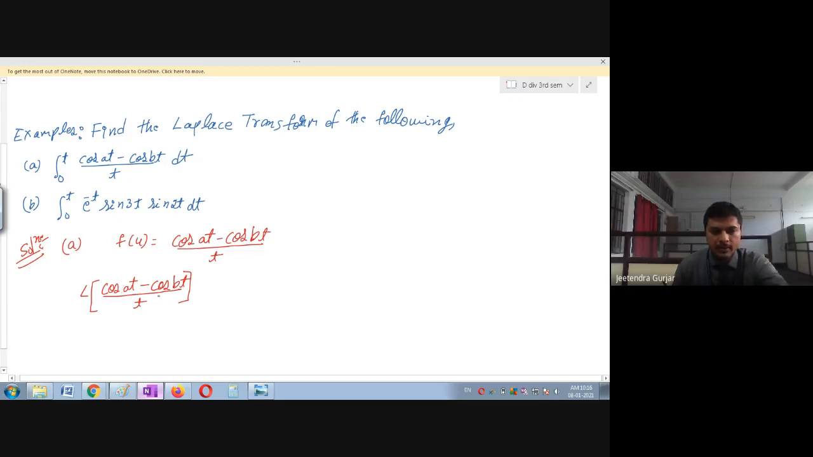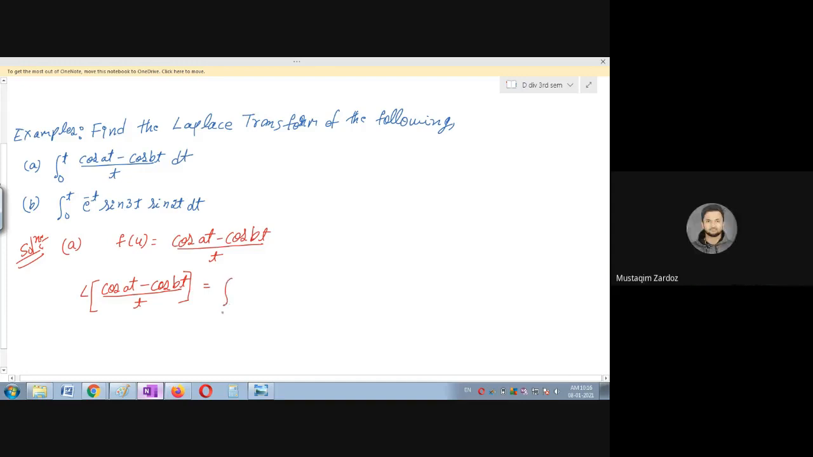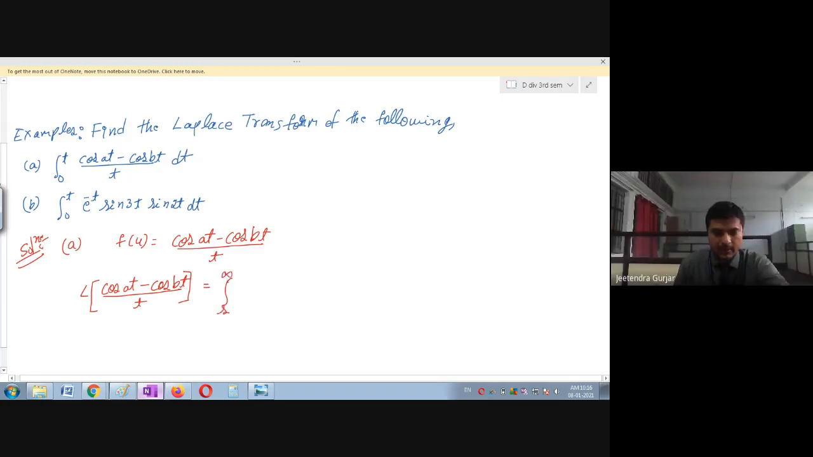Now before solving this, which property are you going to use? Yes, it is division by t. In the previous class we have done this already. Once again we are going to simplify this. So we can see this is the integral from s to infinity. For those who are absent in the previous class, this is the division by t property. First we will do that property, next we will use the integration property. See, in one question only we are going to use two properties. Therefore this is very important. So this is integration. Now we will see.